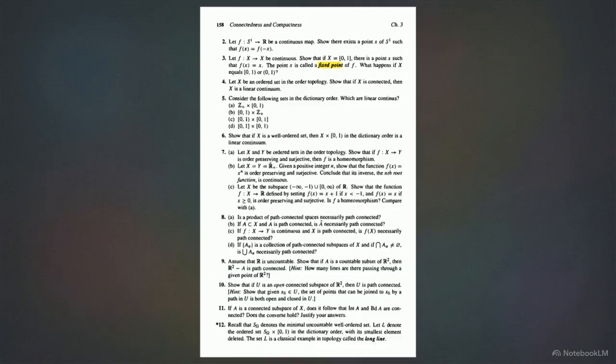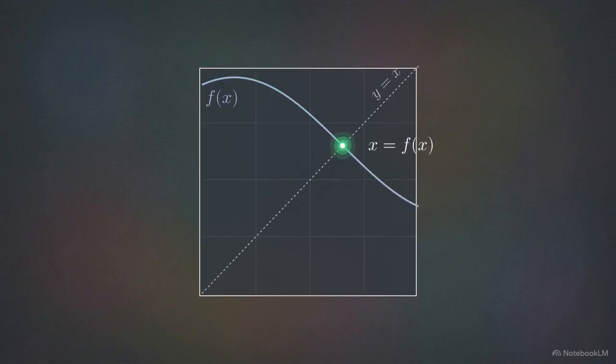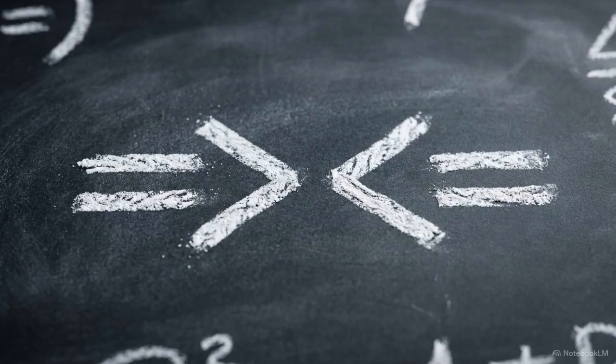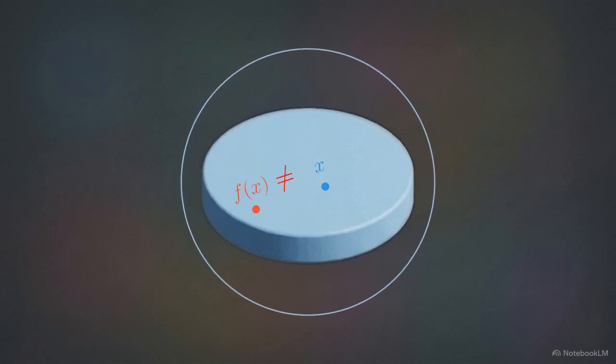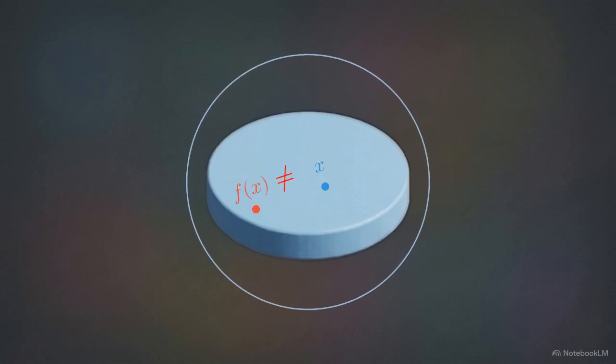We apply this law immediately to the Brouwer fixed-point theorem. This theorem dictates that every continuous map from the solid disk to itself has at least one fixed point. We prove this by contradiction. We assume a continuous map exists where f of x is strictly never equal to x for any point anywhere on the disk. Look at this disk. Because our assumption forces x and f of x to always be distinct, we define a line. We draw a ray from f of x straight through x, extending outward. We define where it strikes the boundary as r of x.